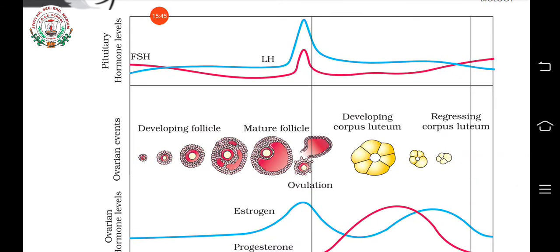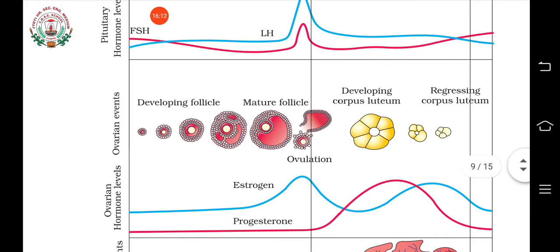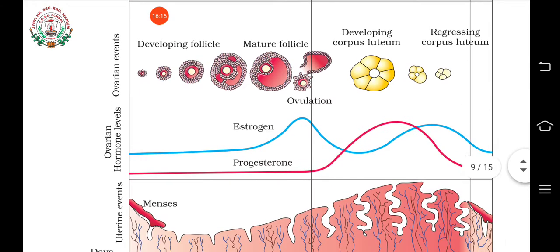As it increases, FSH acts on the follicles and helps to develop them, from primary to secondary to tertiary and then into Graafian follicles. In these follicles there are certain cells called follicular cells, and they produce estrogen.